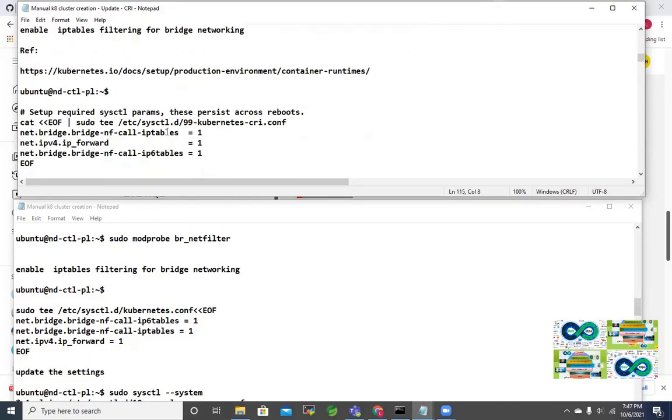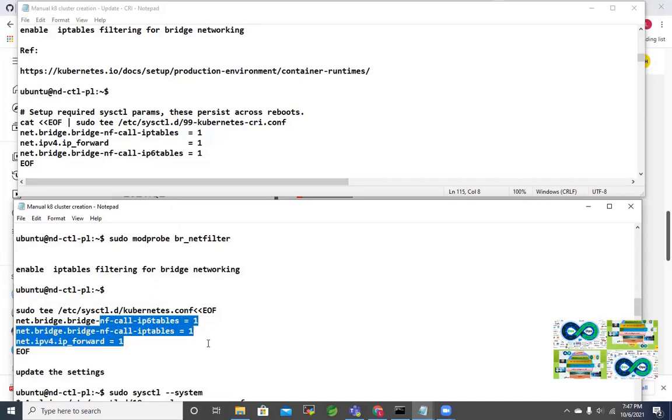And in this one, I think there's another change here. You can see sudo tee kubernetes.conf. That was the file we used for these parameters. But here you can see there's a change. Same command, sudo tee, of course cat tee, that is fine. We are creating a file under this sysctl.d in the same place, but the file name is 99-kubernetes-cri.conf. So this is for the containerd runtime, and we are including these parameters in this file.